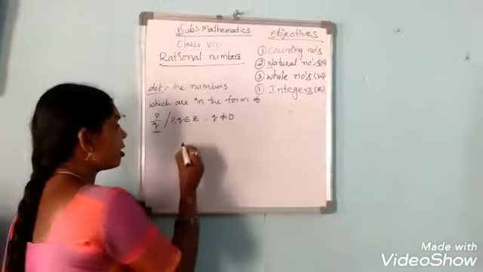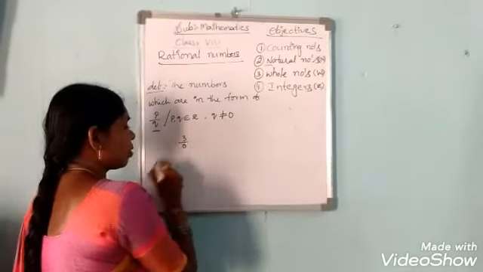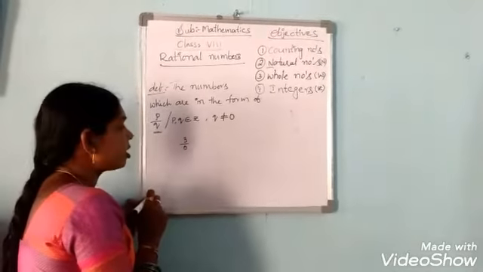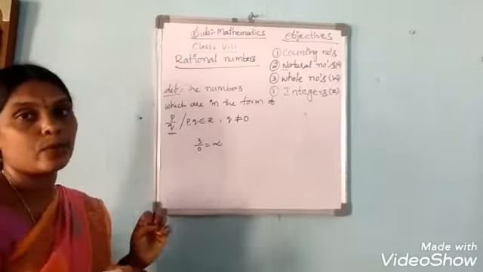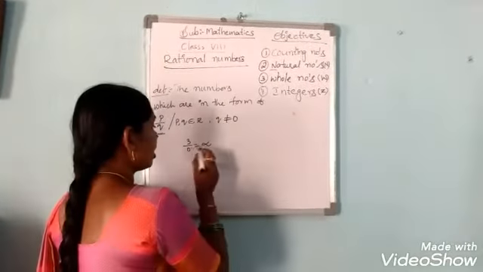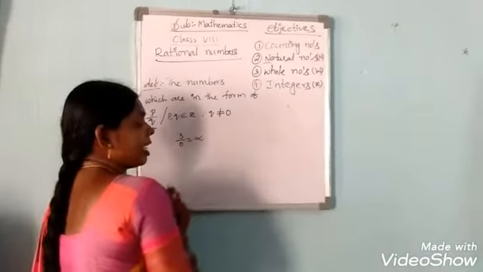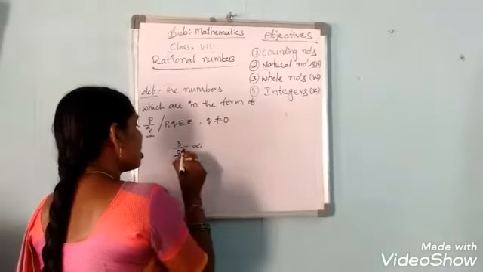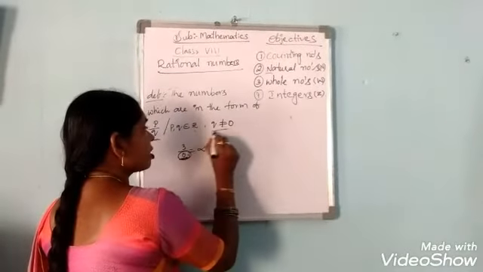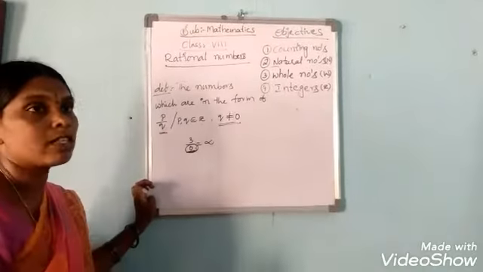So why is q not equal to 0? Let's take one example, 3 by 0. What is the answer? We can't find it. It is infinity. Okay. So that's why it does not exist. Something by 0 is infinity. So that's why q is not equal to 0.